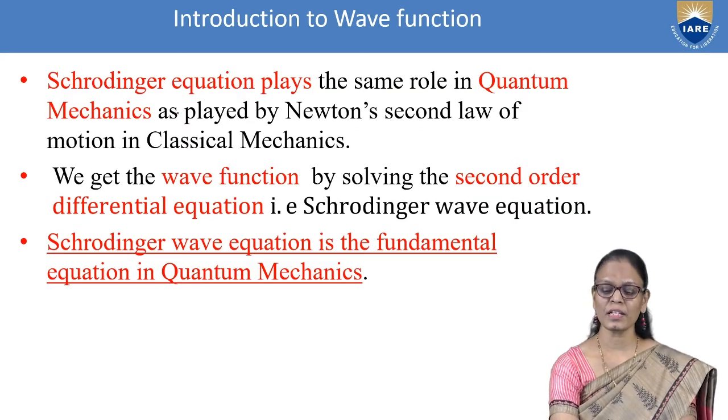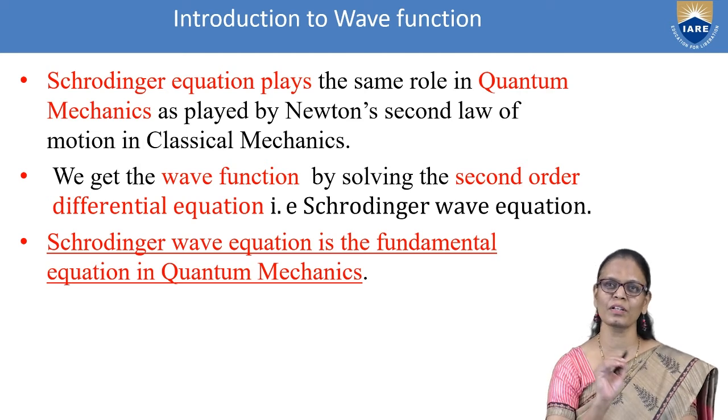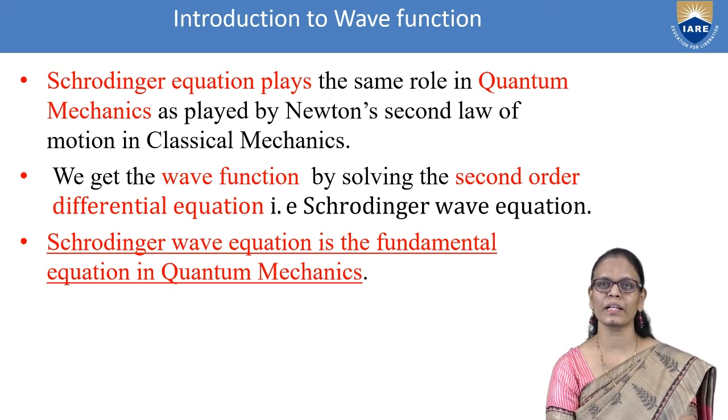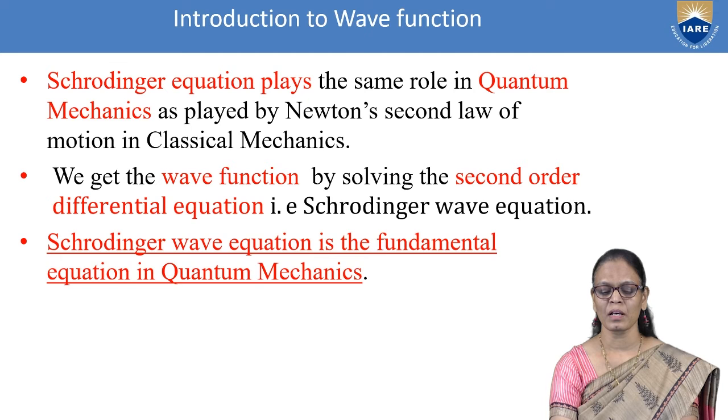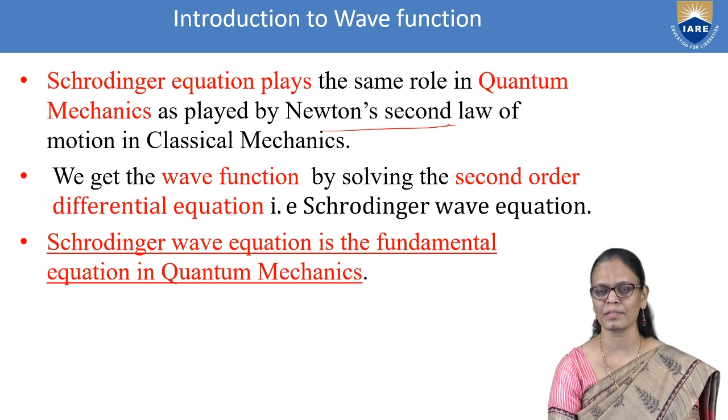Now, Schrodinger equation plays the same role in quantum mechanics that was played by Newton's second law in classical mechanics. So that is what you need to understand the wave function or the Schrodinger equation very clearly. What it says here is, the Schrodinger equation is playing the same role as Newton's second law in classical mechanics.